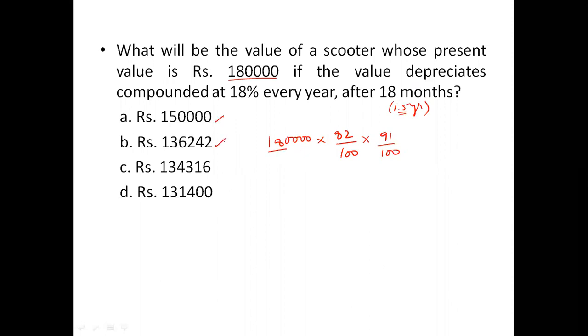Luckily, we can see all the options ending with different digits. The unit digits are the same. So if I multiply 18 into 82, the unit digit will be 6, since 8 times 2 is 16. The last digit is 6, and 6 multiplied with 1 is 6. The entire answer should be a number ending with 6. This is the only option present from the given options. The examiner is straightforwardly testing whether you know unit digit verification or not.